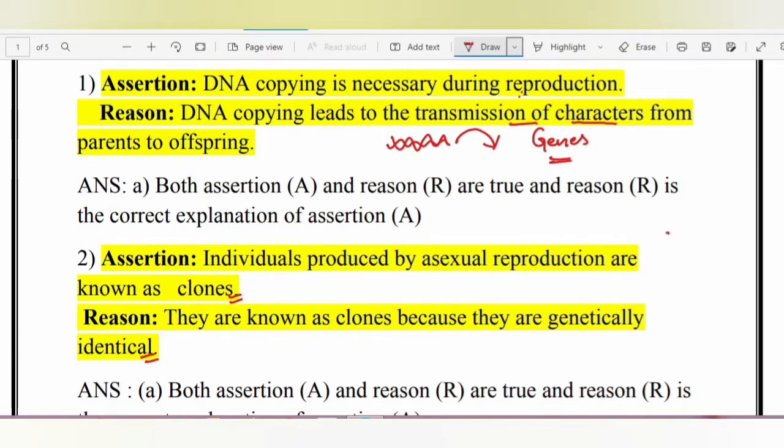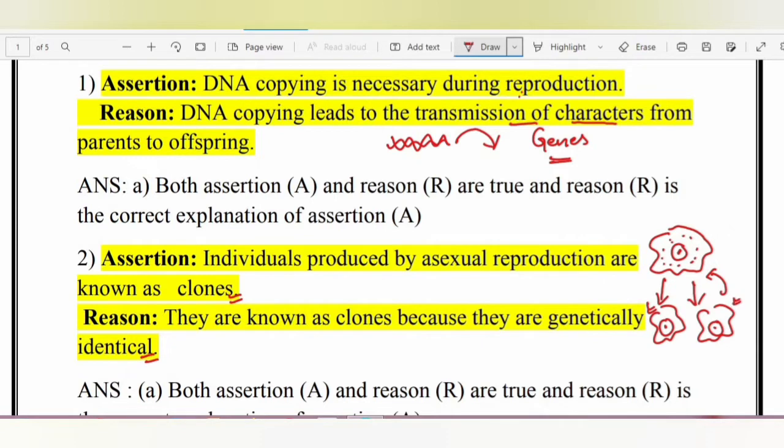So let us consider amoeba. Amoeba, as we all know, reproduces asexually by the method of binary fission, and when it reproduces, it produces 2 daughter cells which are identical to the mother or the parent amoeba. So that is the reason we call it a clone.